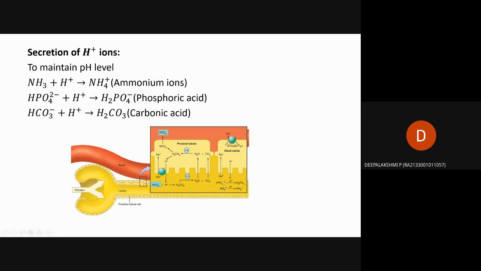Then another chemical reaction: hydrogen phosphate with H+ gives phosphoric acid. Then ammonia plus H+ gives ammonium ions. Here ATP is converted into ADP, that is adenosine triphosphate is converted into adenosine diphosphate, to release energy when the reaction happens. These reactions happen in the proximal tubule. This ATP conversion to ADP in this reaction happens in the distal tubules.